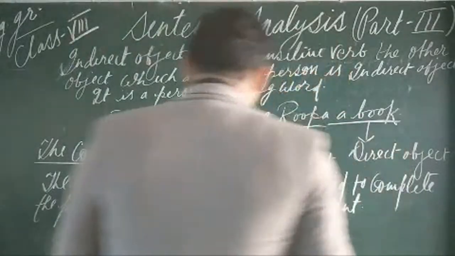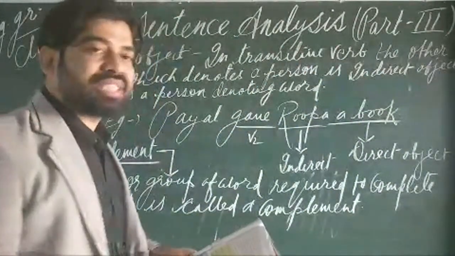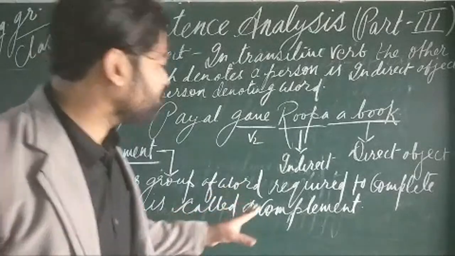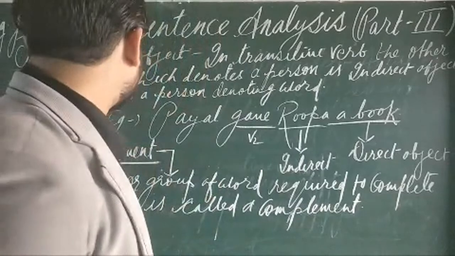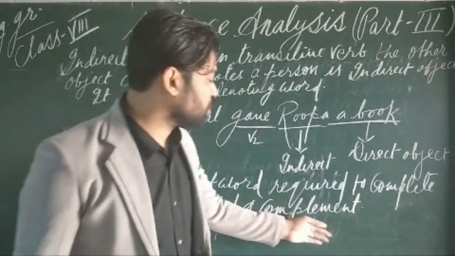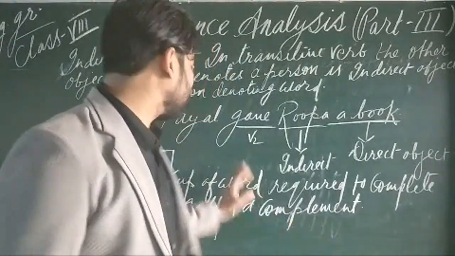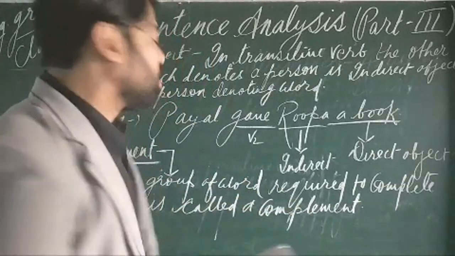And the complement of an intransitive verb describes the subject. I think when you are given an example, it will become clear. I have told you about the complement and how the sentence uses a complement with the help of an example. After discussing the definition, we will again look at the example.